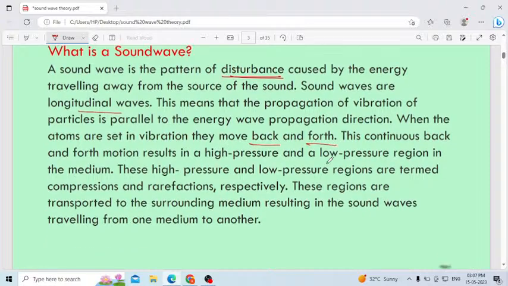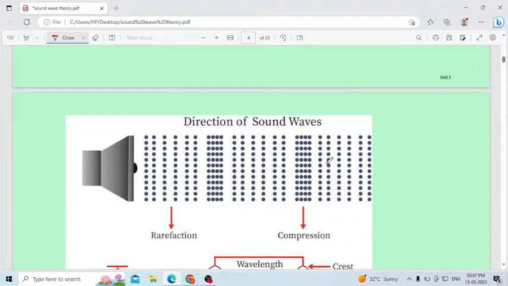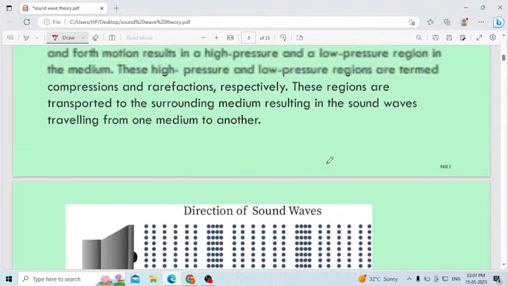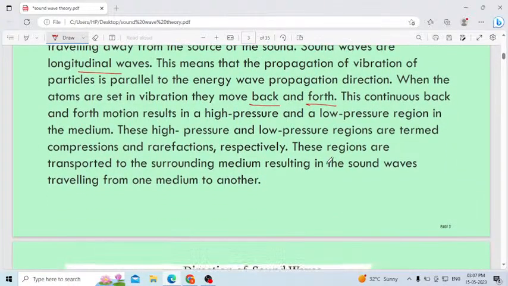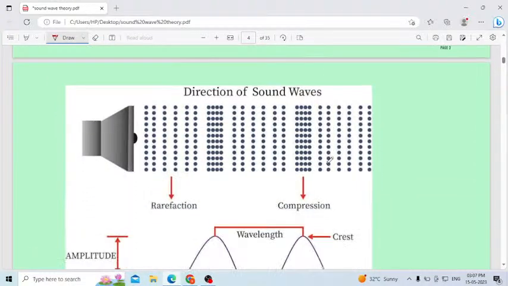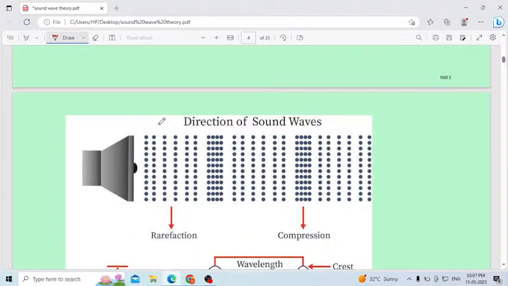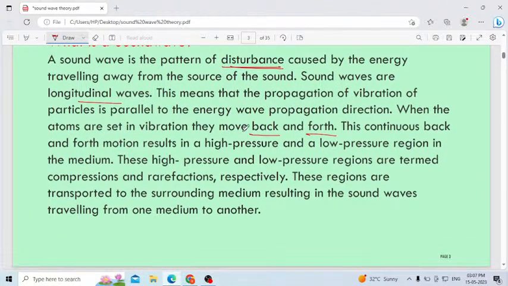On the next page I have the diagram. In that case I will explain how the particles move back and forth. You can observe the vibration of the particles happening. This continuous back and forth motion results in high pressure in some cases, and in other cases it results in low pressure regions in the medium.